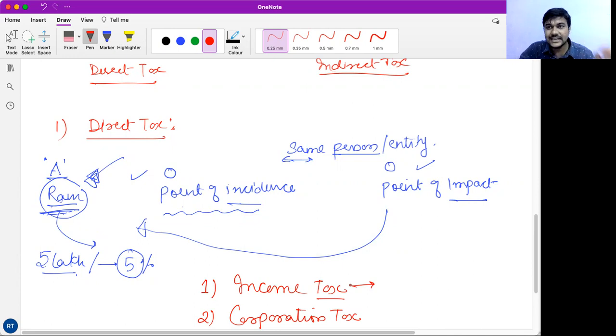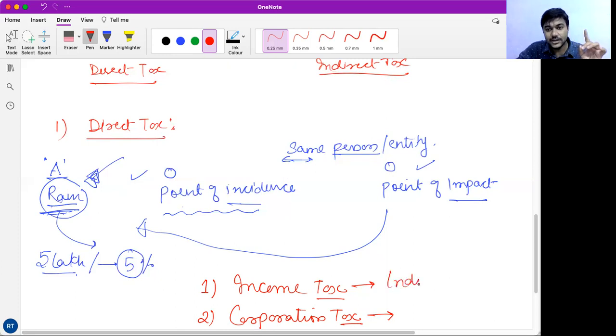From all salaried employees or all the people who are earning and eligible to pay tax, the tax they pay as a proportion of their income is called direct income tax. Now what is corporation tax? Corporation tax is similar to income tax, but income tax is levied on individuals.